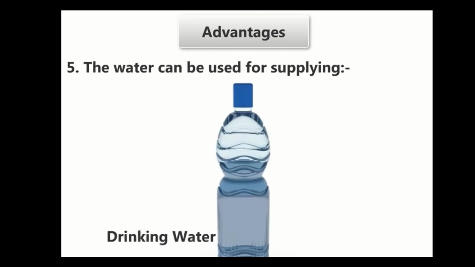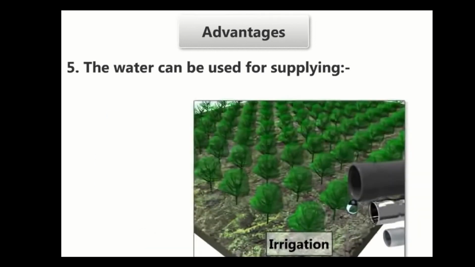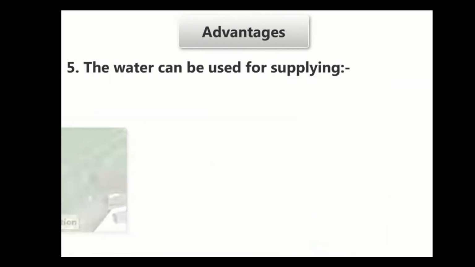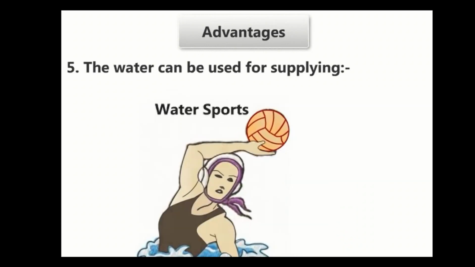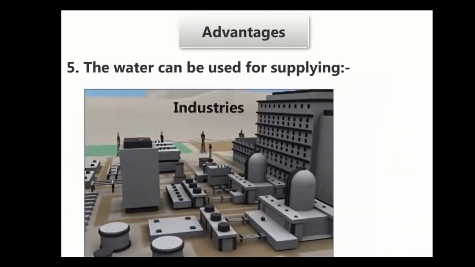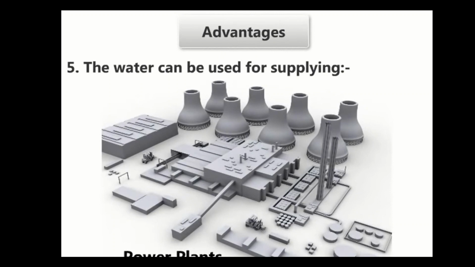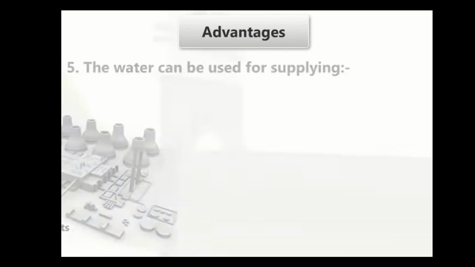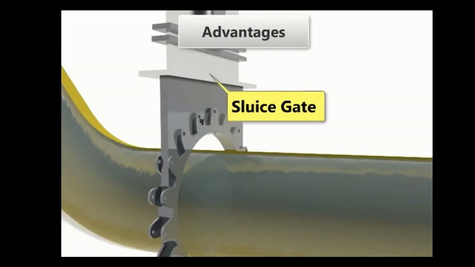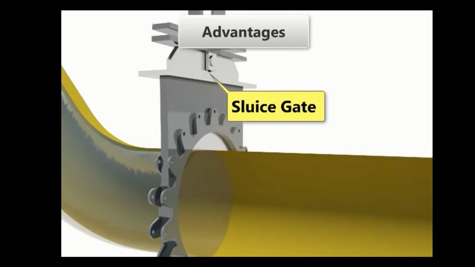The water can be used for supplying drinking water, irrigation, water sports, industries, power plants. Another advantage is that when electricity is not needed, then the sluice gate is closed to stop the generation of electricity. It also allows storage of water to use whenever necessary.